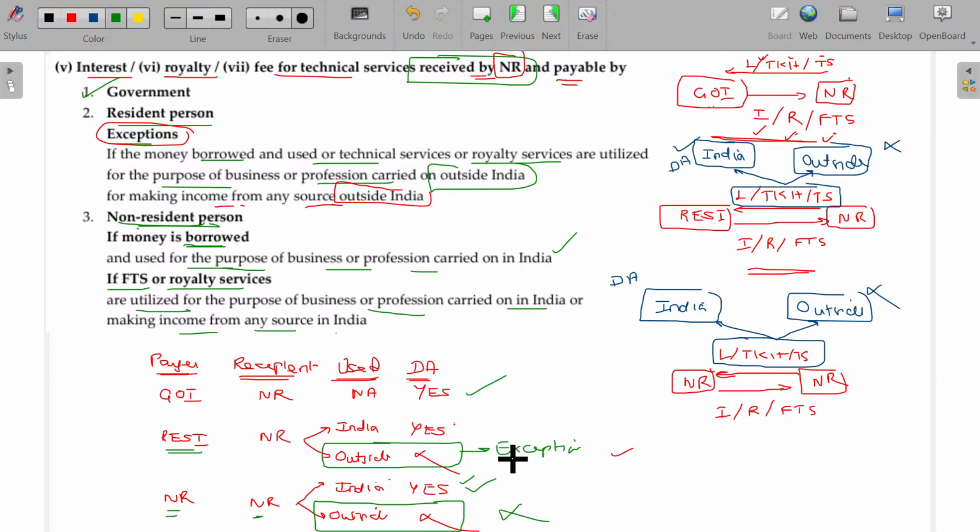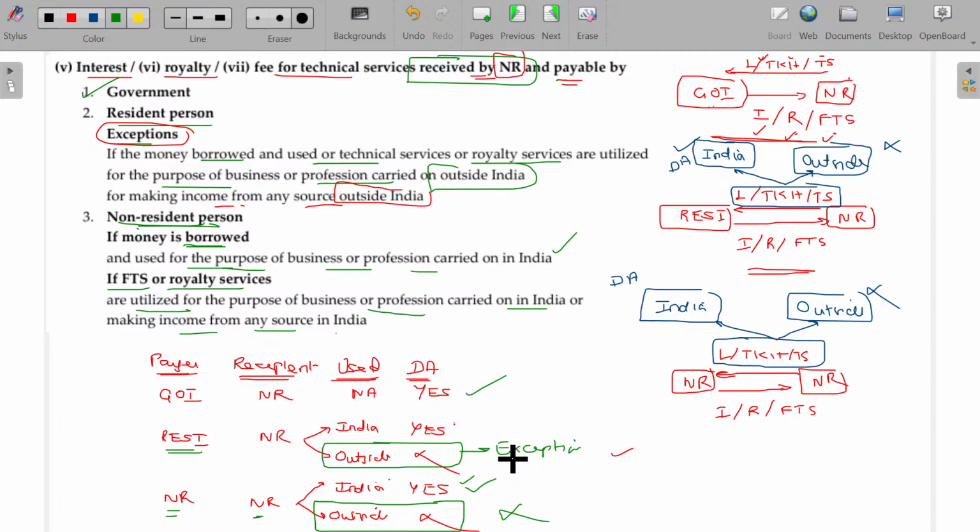So interest, royalty, fee for technical services, three elements are there. Apart from the earlier things we discussed, like salary for services rendered outside India or rendered in India but received outside India, and business connection, like some property in India. From there, any income derived outside India, dividend income from Indian company, all these things are again deemed to accrue or arise. But finally, 5, 6, 7, these are the three elements: interest, royalty, fee for technical service.